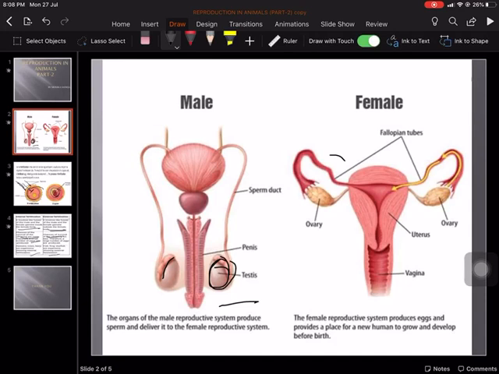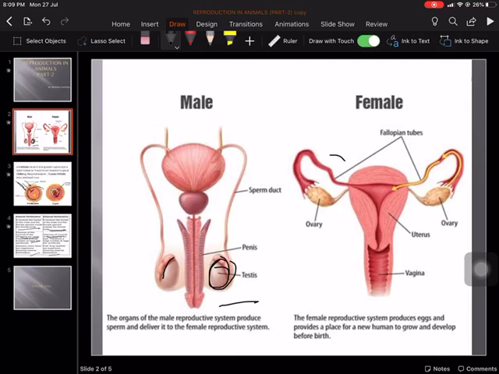Seminal vesicle. You know that the seminal vesicle is a bag-like, sac-like structure where the sperms are stored and they get mature and get nutrition. There is a viscous fluid present, and this viscous fluid is called the semen. It is formed with the help of a gland, the prostate gland.